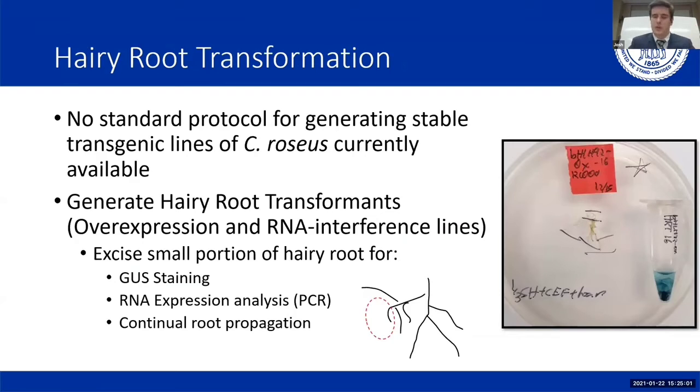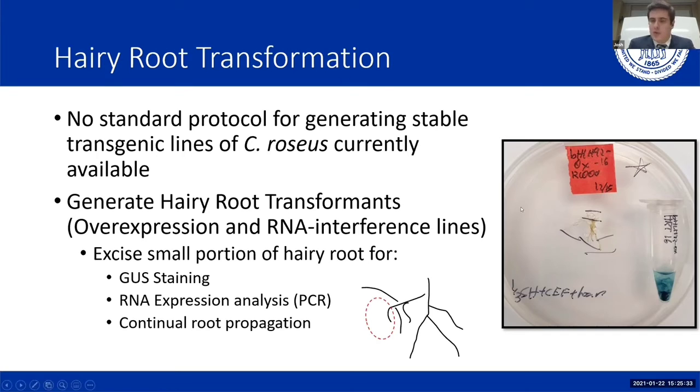For the hairy root transformation, the reason we use it is because there are no standard protocols for generating stable transgenic lines of Catharanthus currently available. Thus, we have to use the hairy root transformation method. Currently, I'm in the process of generating hairy root transformants of overexpression lines, which have a substantial increase in expression levels of bHLH92, as well as generating RNA interference lines, which knock down the expression levels of our bHLH92.